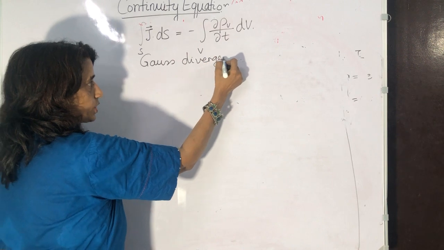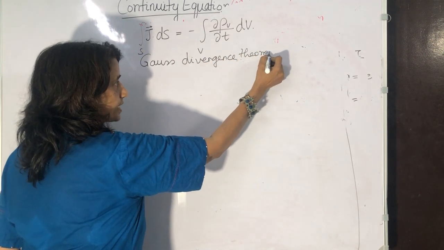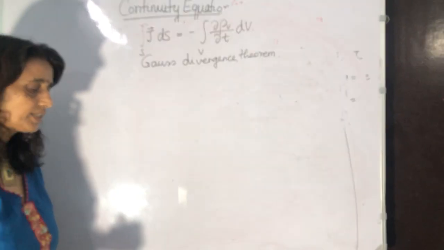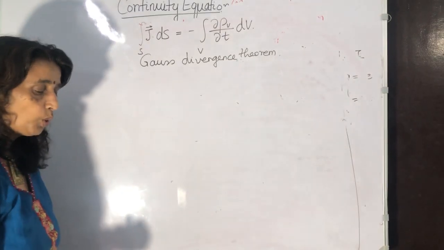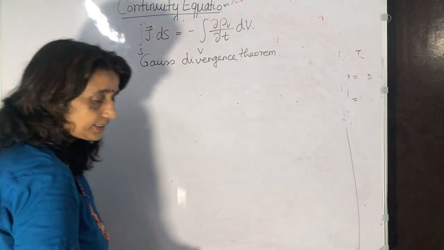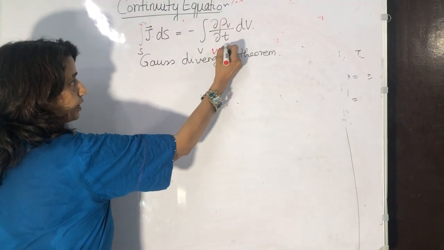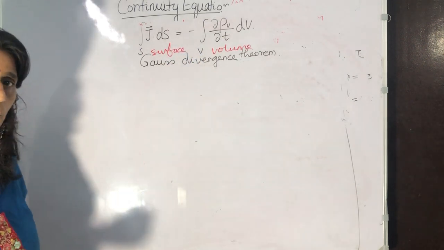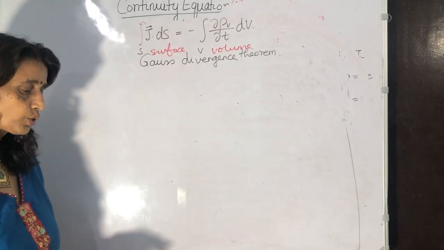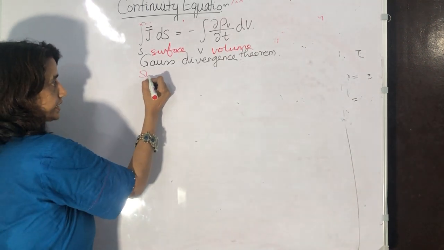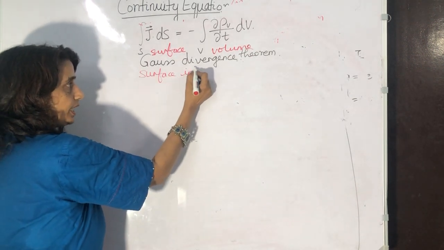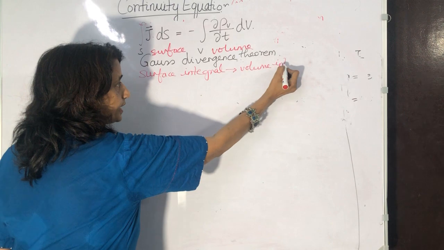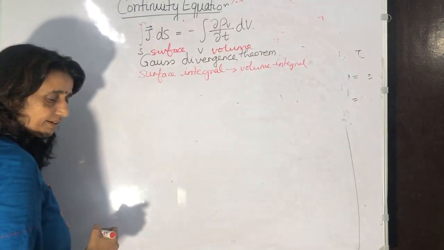We have explained this to you in the previous lecture. Gauss divergence theorem is used, again I repeat, to change the surface integral into a volume integral, because you can see here is volume, here is surface. So in EMT throughout we will be requiring Gauss divergence theorem. So the surface integral will be transferred to a volume integral with the help of Gauss divergence theorem.